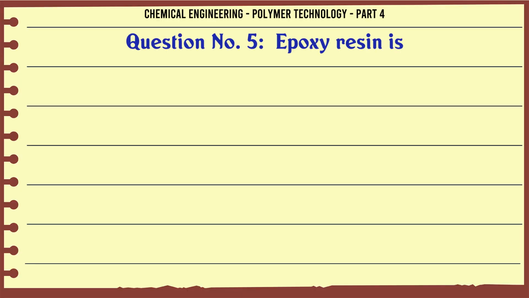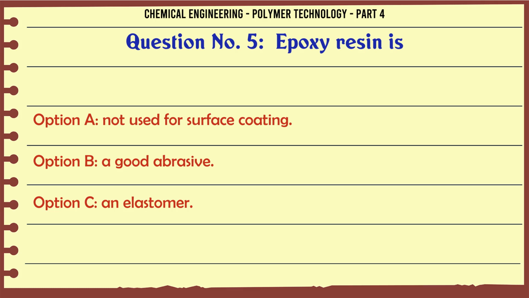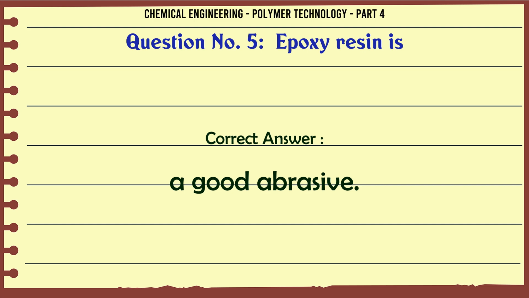Epoxy resin is A. Not used for surface coating, B. A good abrasive, C. An elastomer, D. A polyester. The correct answer is a good abrasive.